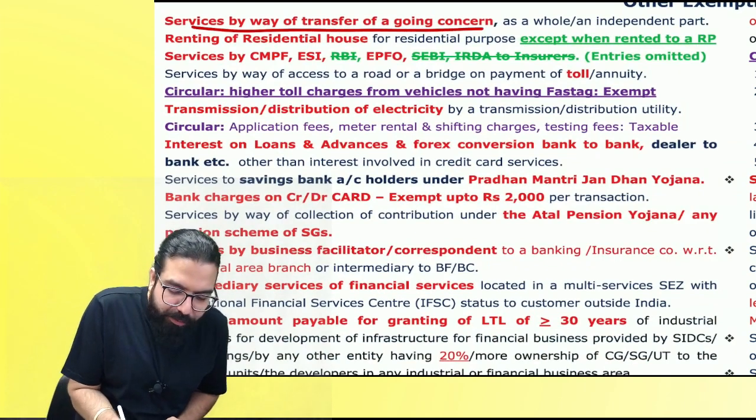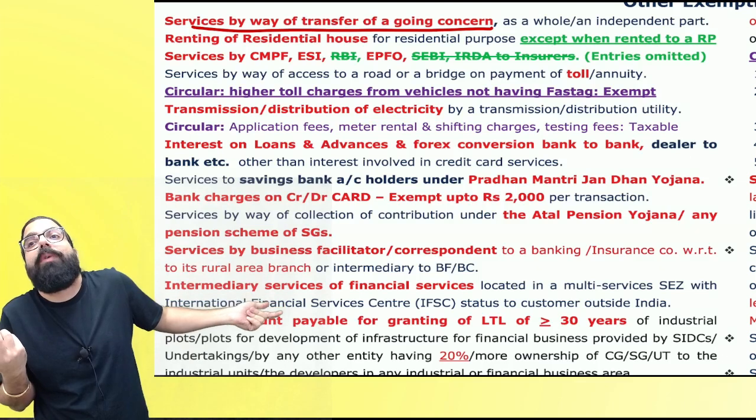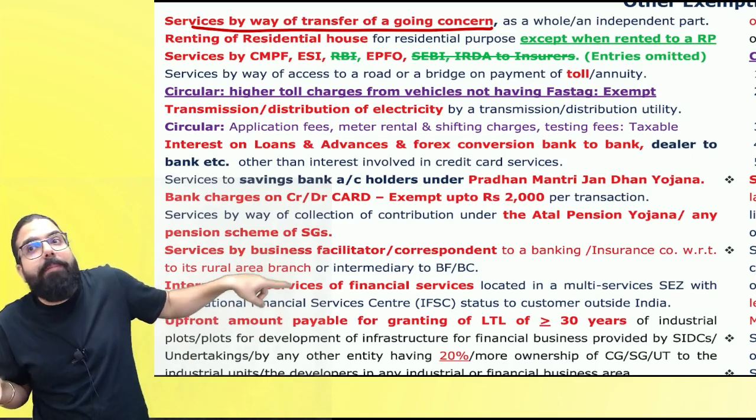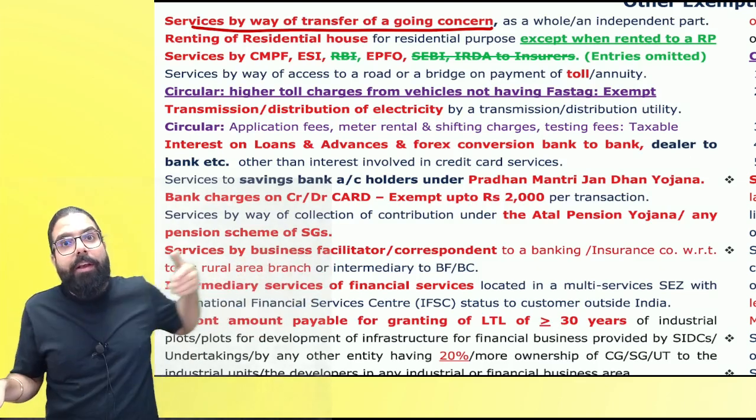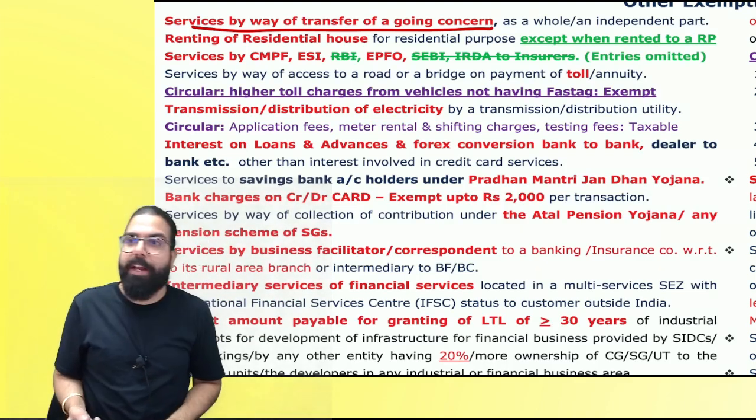It says services by way of transfer of going concern. People, if I transfer a business as a going concern, it is always exempted because the front party has to take registration, collect GST and pay. So when I'm transferring the business as a going concern, it is exempt. Who told? This entry told. Can I go ahead, everyone?